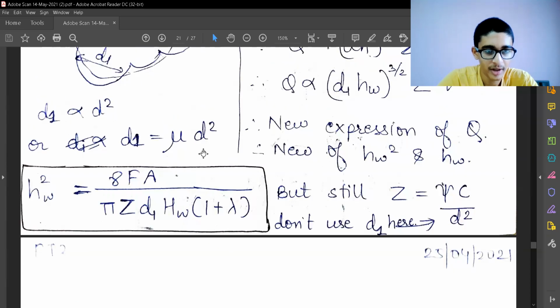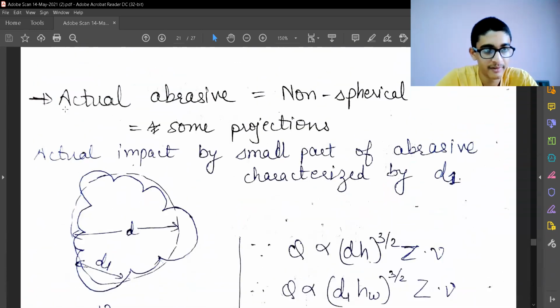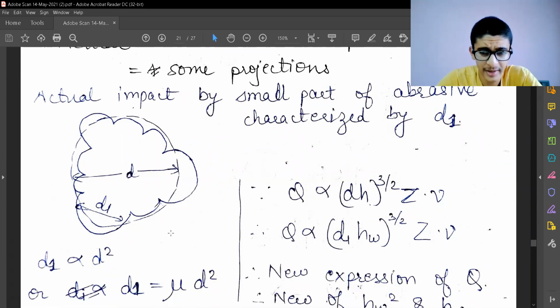And we can stop over here, or let's take a case of an actual abrasive particle which is non-spherical in shape, or there are some projections on it. So the dotted line shows the approximated spherical surface, and the actual is the continuous line. The actual impact is by a small part of the abrasive. Let's say this is the part which is making the impact. So this is the only part which is going to make that impact. It is characterized by some diameter d1, and that is going to make the impact.